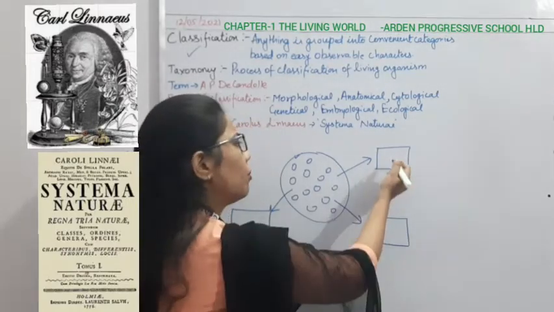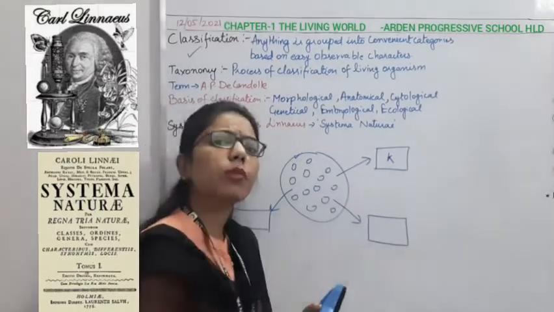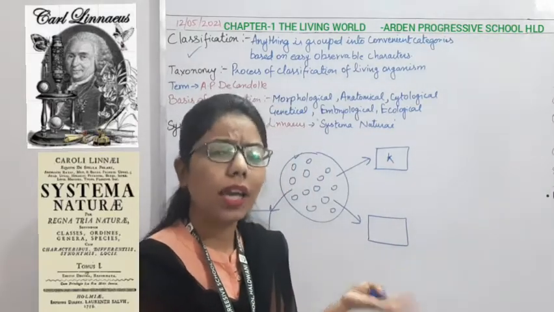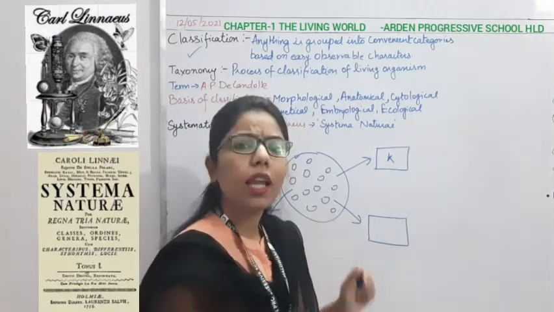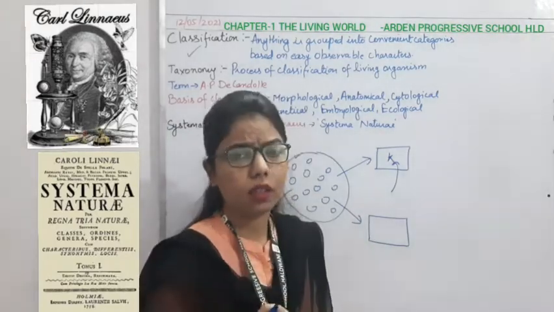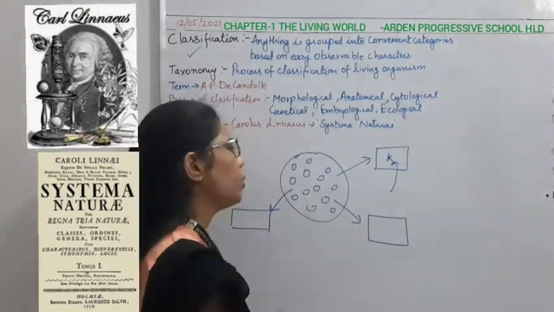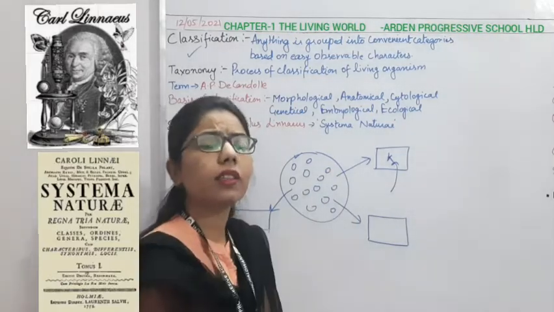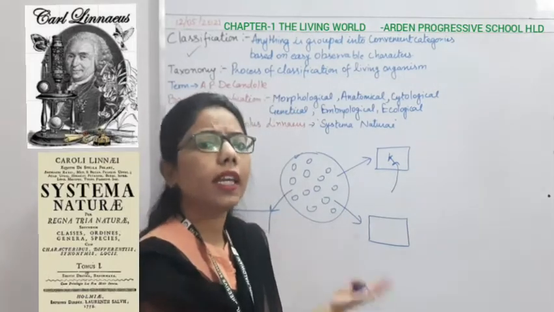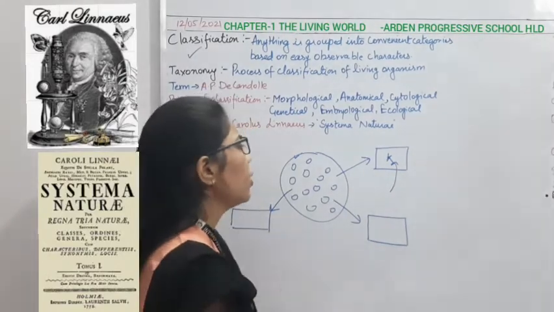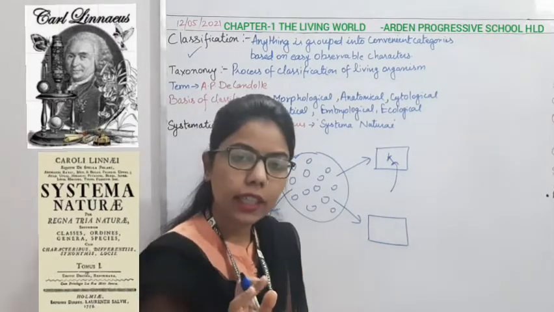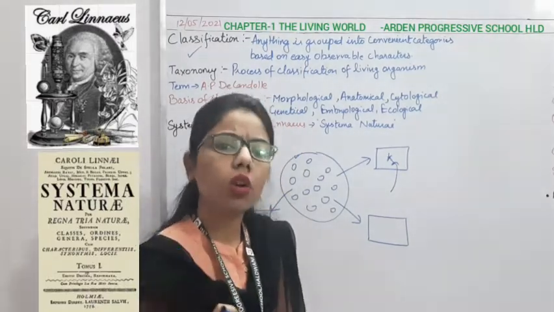Now if somebody comes to your house and wants to take a potato or tomato, he or she will directly go to the kitchen. It will be easier to identify. So we classify things according to their functions, utility or characteristics. This classification can be done for any living as well as non-living thing.